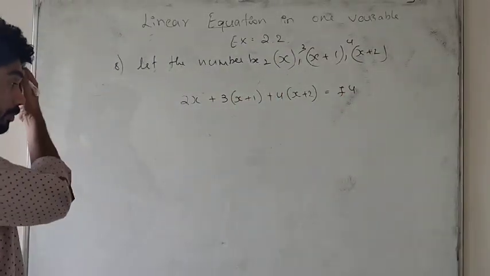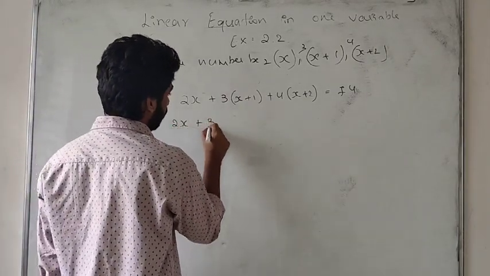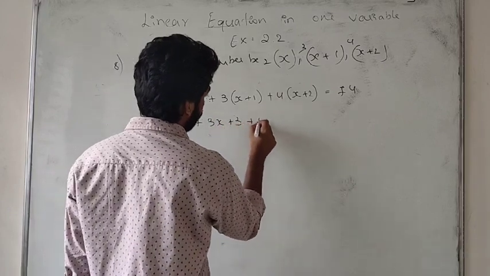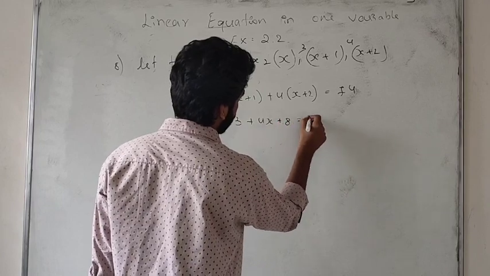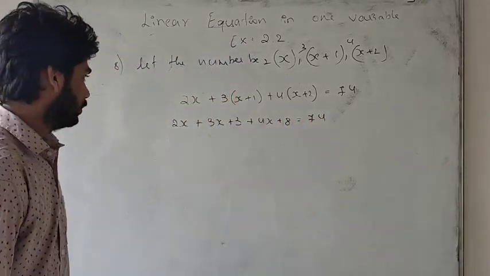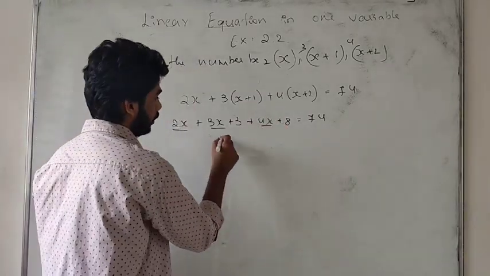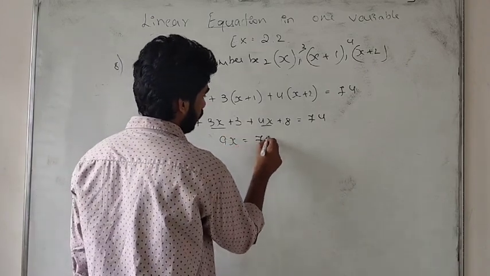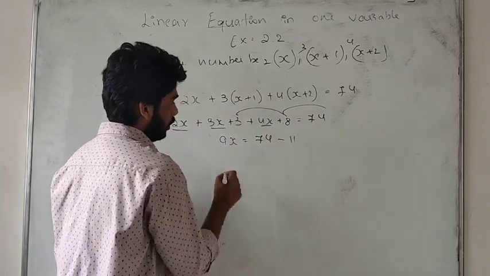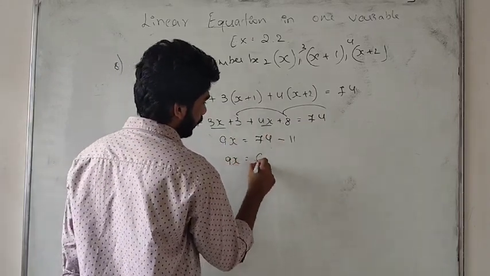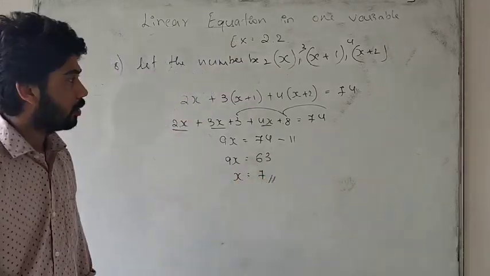Okay, students. Now we'll solve it further. So we'll take it as 2x plus 3x plus 3 plus 4x plus 8 is equal to 74. Now in the next step we'll add the like terms. It will be 9x is equal to 74 minus 11. So 9x is equal to 63. So x is equal to 7.